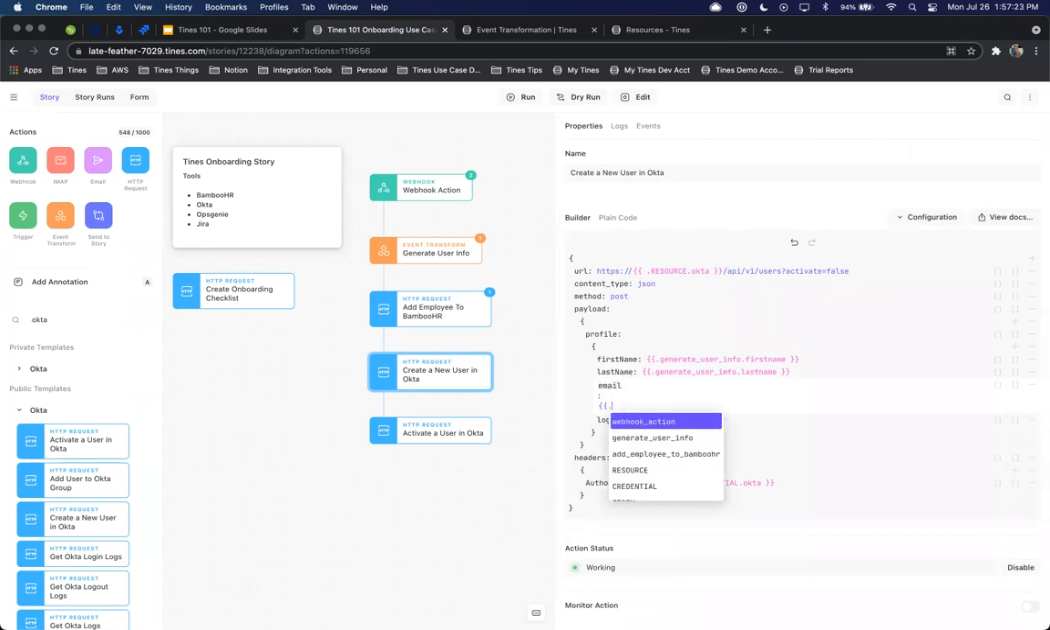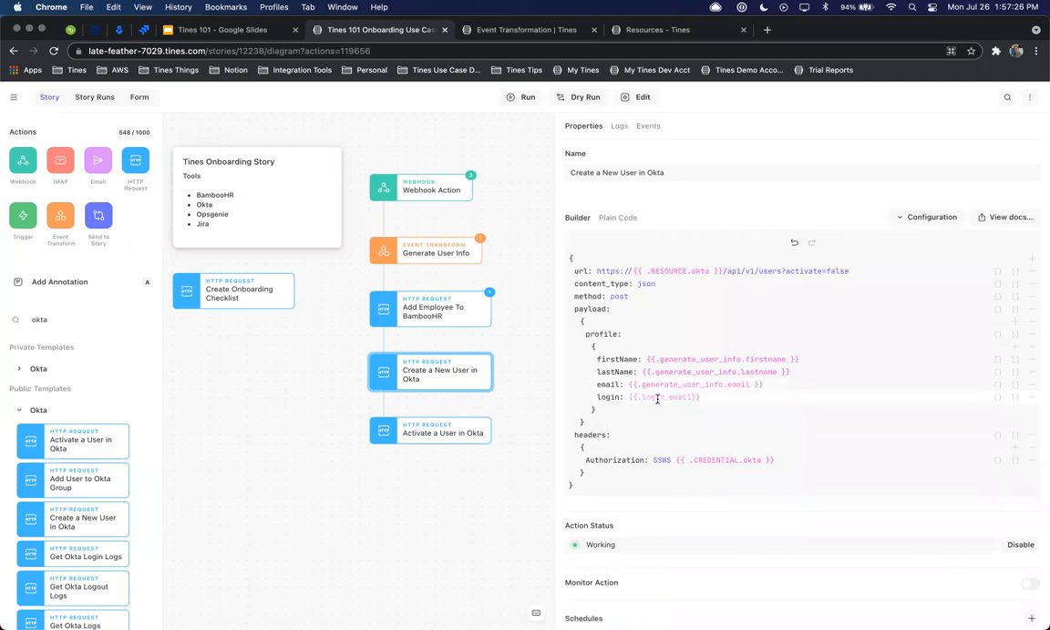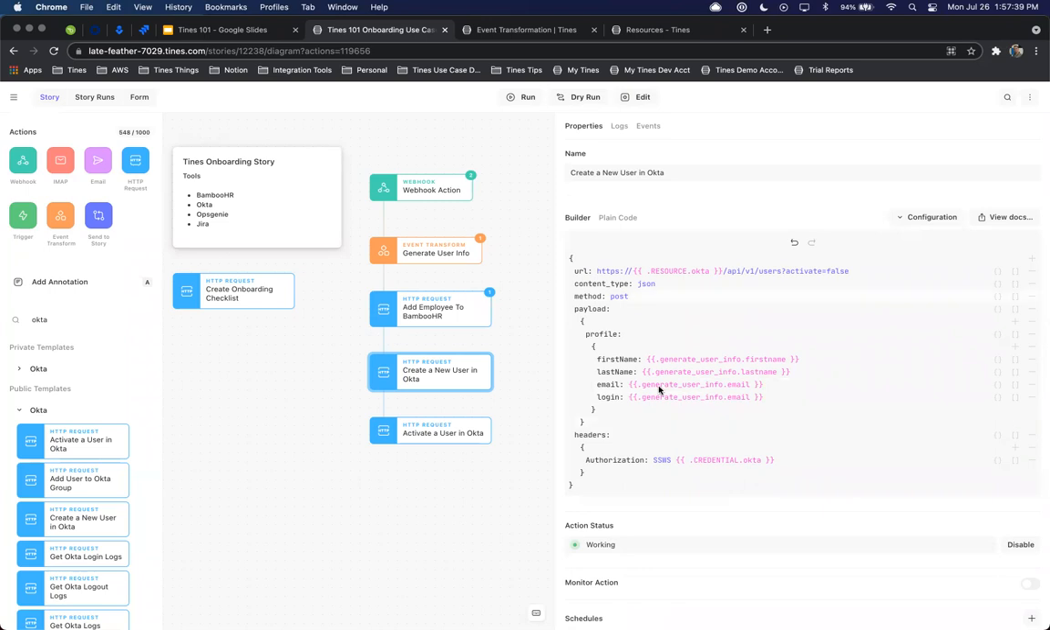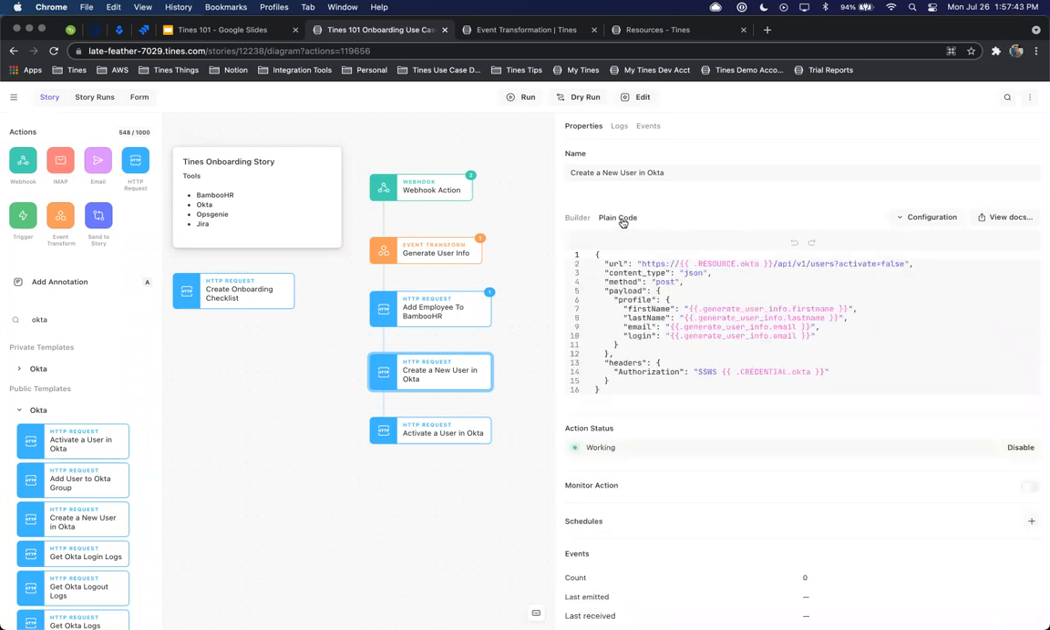Let me go ahead and grab this criteria here, and then we'll update this login with the same information. So we'll just copy and paste this. And if you don't like using the builder and you want a different way to work with the JSON elements, you can simply go to plain code. And then from here, you can copy and paste in already pre-formatted JSON if you have it, or you can just simply work with it here if that's what you're more comfortable with.